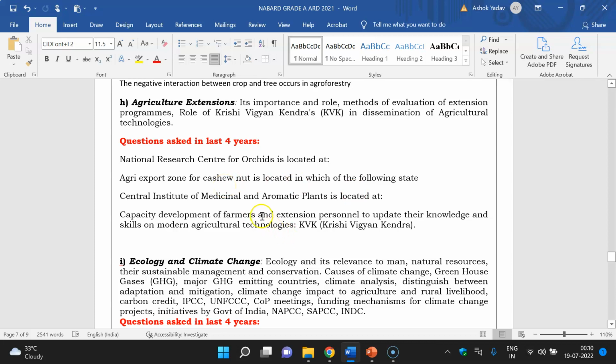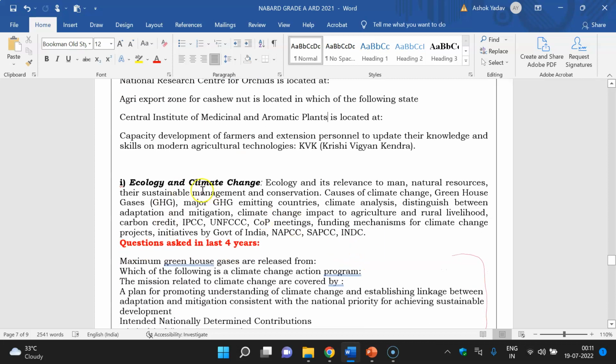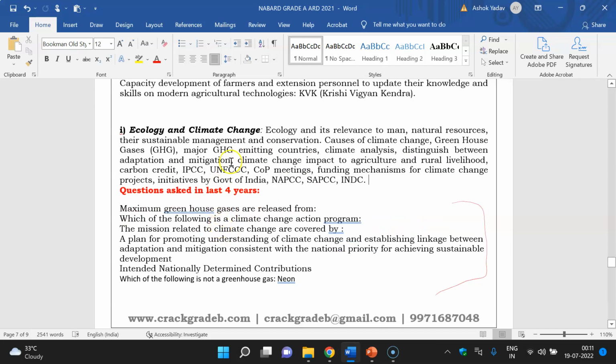You can see that various types of institutes they used to ask about, like where the National Research Center for Orchids is located, where the Central Institute of Medicinal and Aromatic Plants is located, and about KVK, Krishi Vigyan Kendra. They have asked economy and climate change. This is also basic, you have to study all these things: basic concept of climate change, greenhouse gases, major greenhouse gas emitting countries, climate analysis, IPCC, UNFCCC, COP meetings. These are important, and Government of India programs are very important.